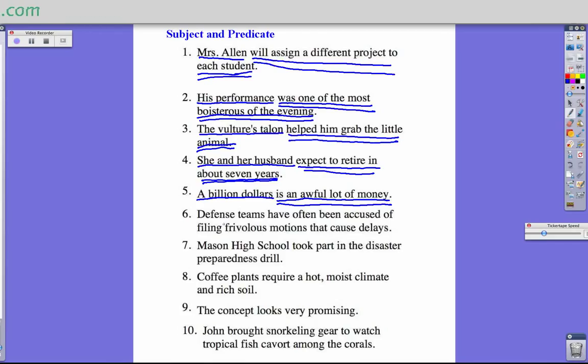Number six, defense. Actually, you know what? I'm going to stop right there. Hopefully you got the idea of it. I want you to pause the video and try numbers 6 through 10. Maybe think about what you would write for the answer to these. Go through them and practice them first, and then turn the video back on and see if you have them right.